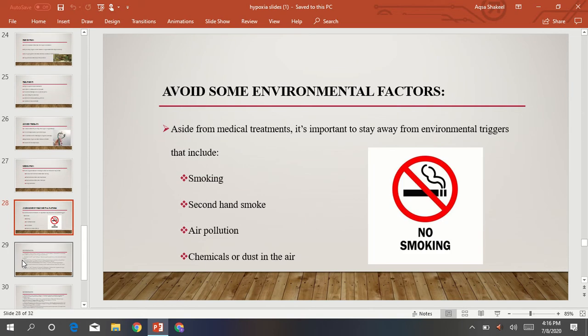Okay, so aside from the medical treatment, it's important to stay away from environmental triggers. We should avoid smoking and also avoid secondhand smoke. What is secondhand smoke? It is smoke that is involuntarily inhaled by others. We also stay away from air pollution, and stay away from chemicals or dust in the air.